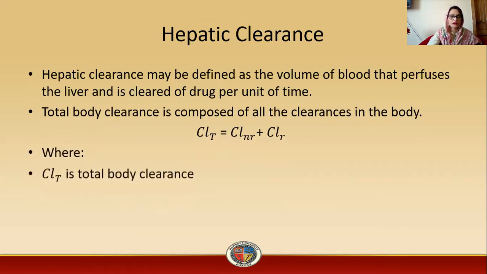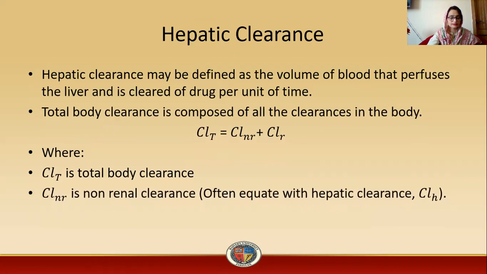Where clearance total is total body clearance CLT, clearance non-renal is non-renal clearance, often equated with hepatic clearance, and clearance renal is renal clearance.